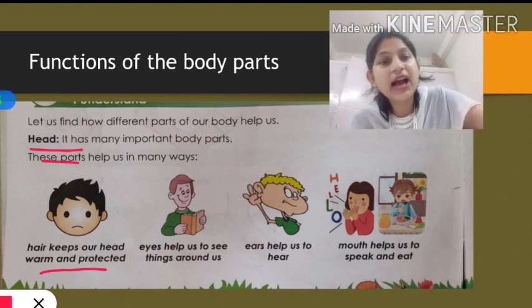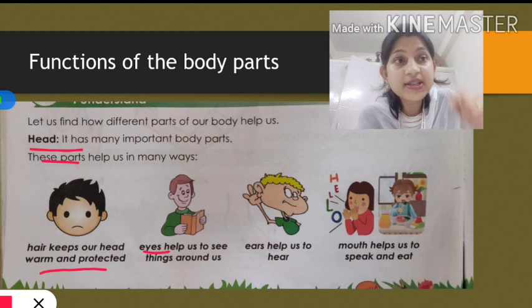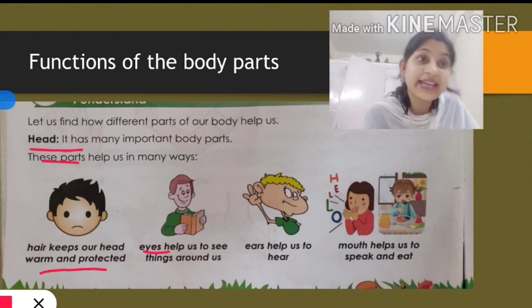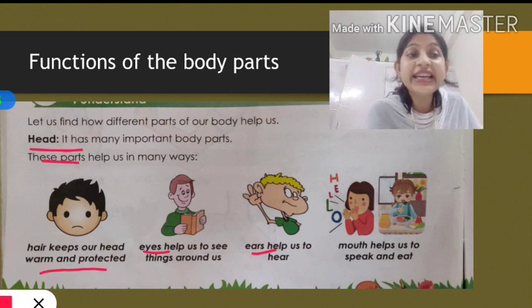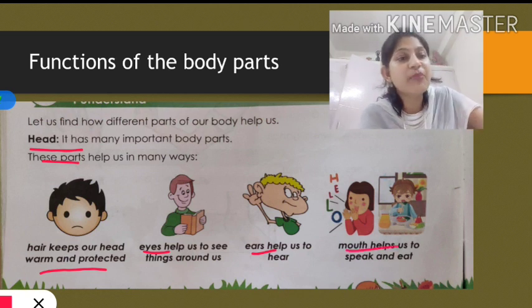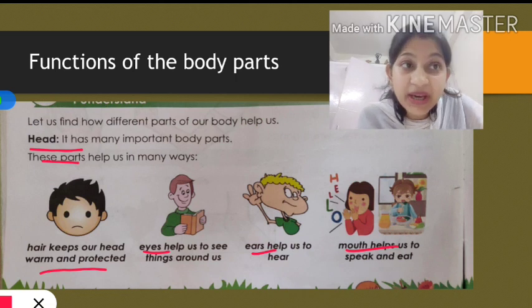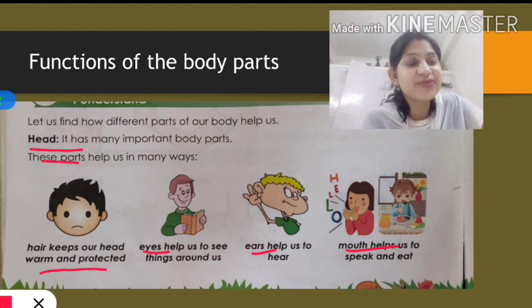Now let's talk about eyes. What is the use of eyes? They help us to see the things around us. Ears help us to hear. And what is the use of mouth? It helps us to speak and also eat. Yes, we speak with the mouth and we also eat with the mouth.